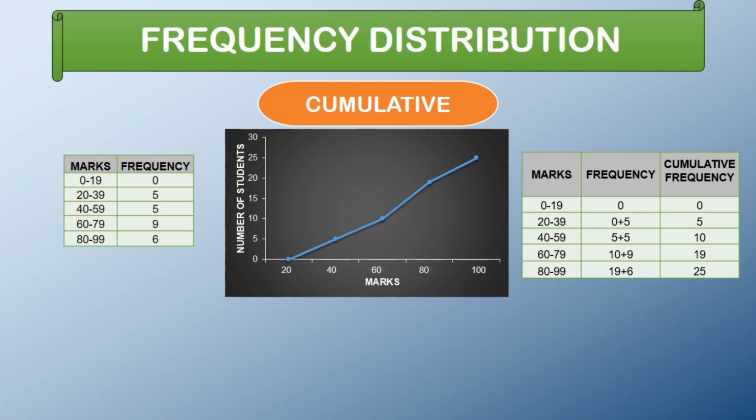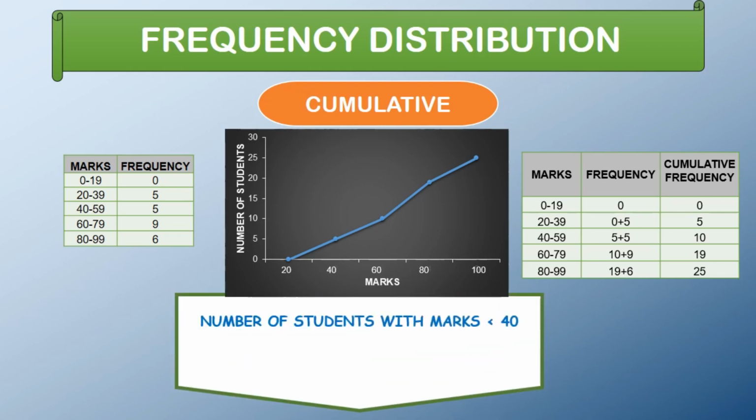So what exactly is the use of cumulative frequency, you might ask? It helps when a number higher or lower than a particular number has to be found. Suppose I have to find out students with marks smaller than 40. One way to go in the case of a normal table is to add up the numbers until we reach the number 40. But in cumulative frequency distribution, there is no need of summing up the numbers. We can just go to the table or graph and see the second row of the table or the second point in the graph, and the answer would be instant, that is 5.